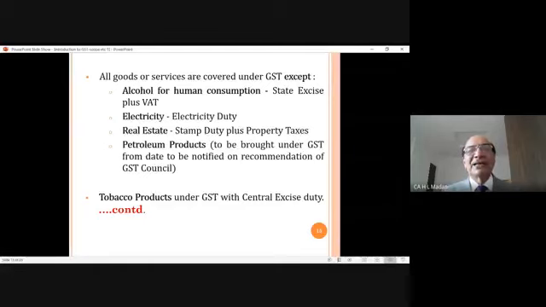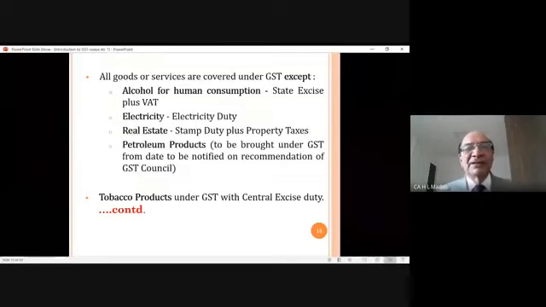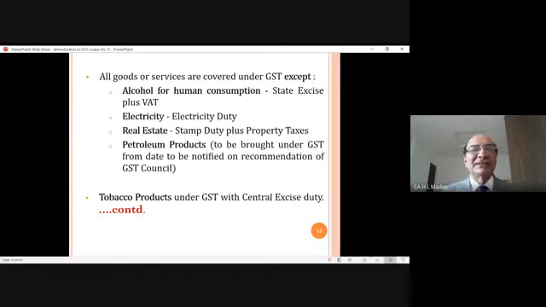What is that? Alcohol for human consumption. I have already explained why. Because government does not want this item to become cheaper, so as to reduce the consumption of alcohol for human consumption. Then electricity is out of GST. Real estate, meaning sale of land and buildings, is also out. And then there are petroleum products.